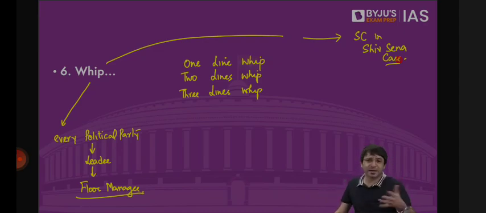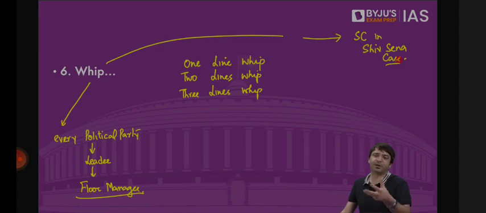For example, we have the MP from Mandya constituency in Karnataka, in Lok Sabha, who is not part of any political party. She contested the elections on her own as an independent candidate. People elected her, maybe because she does not represent any political party. Maybe people were against JDS, people were against Congress, people were against BJP. That is why they voted for this lady to become the member of the Lok Sabha, because she does not represent any political party. But political parties are very important for democracy, because it is these political parties who go before the public with their election manifesto, and then people decide whether they want to vote for this political party or not.